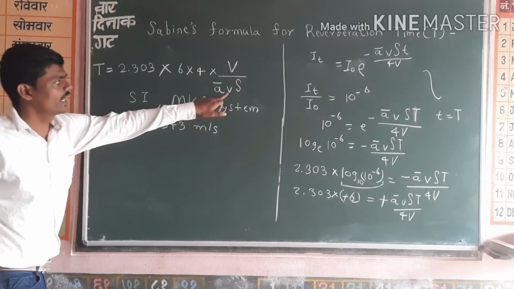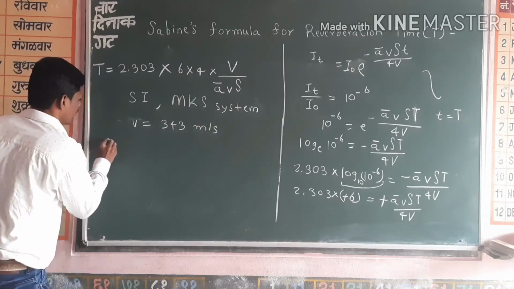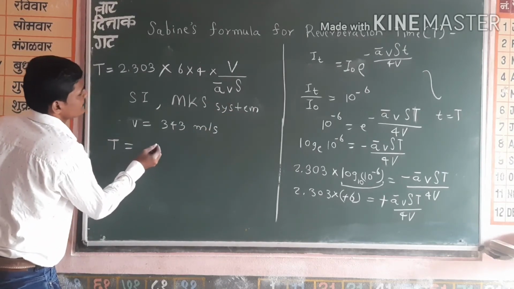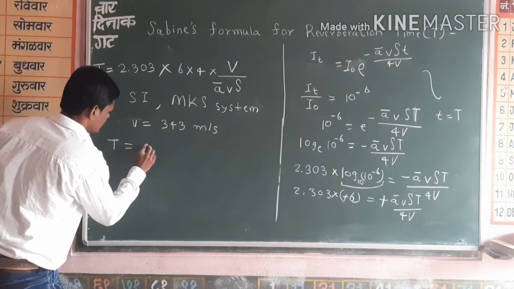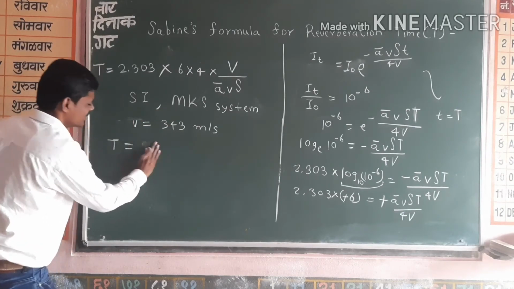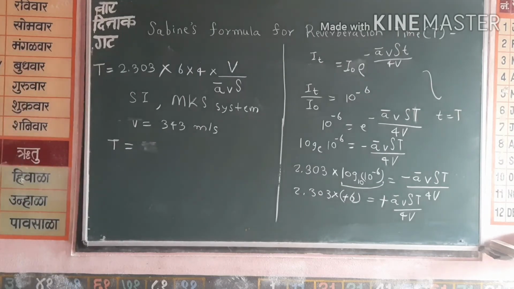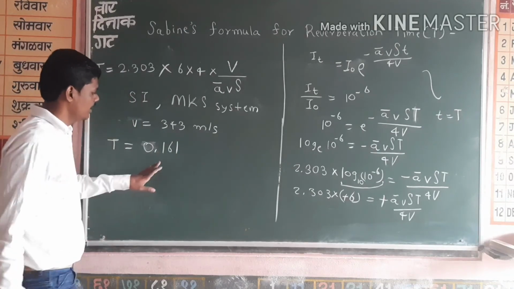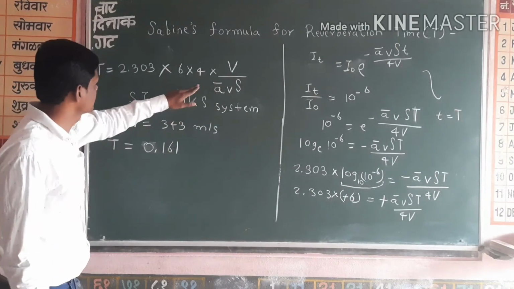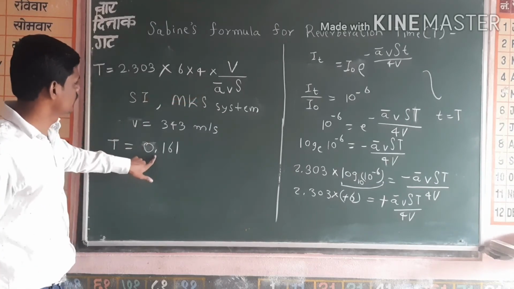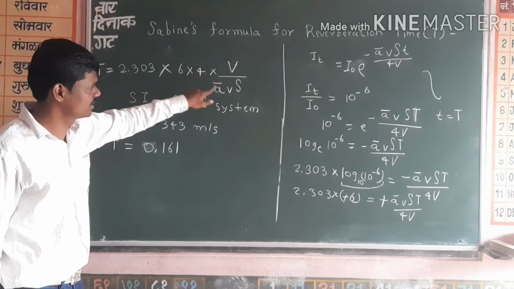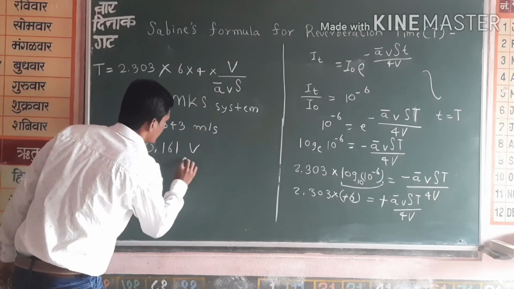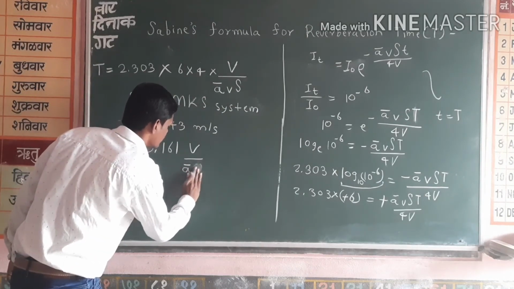Putting this value in this v, we get reverberation time T is equal to, sorry, let me check, 0.161, and the remaining terms, this value is from these 3 digits and this one. So it will be V by A bar S.